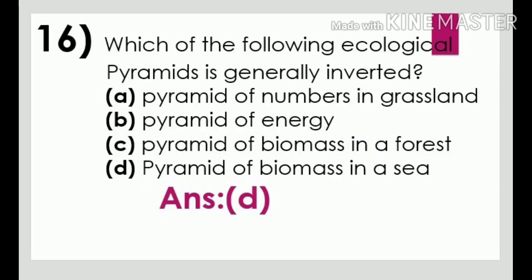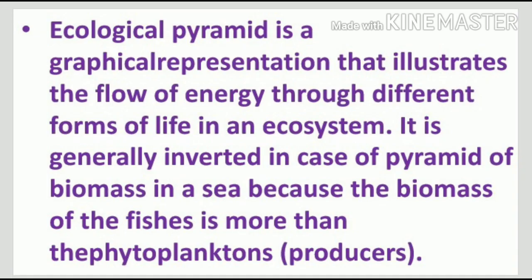Next question. Which of the following ecological pyramids is generally inverted? Option A, pyramid of numbers in grassland. Option B, pyramid of energy. Option C, pyramid of biomass in a forest. Option D, pyramid of biomass in a sea. Option D, pyramid of biomass in a sea is the correct answer.